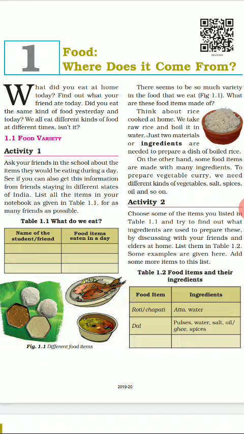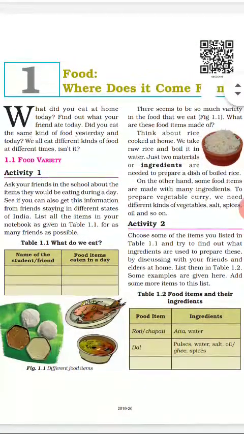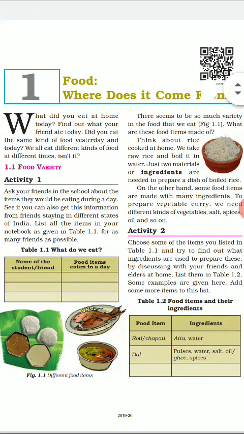Here you can see what do we eat. The name of the student you have to write, and what food items they eat they have to write. Now different types of food items are produced in different regions of the country because of the climatic environment. So in some parts of our country, India, like South India, like Assam, rice is produced more, so they have rice as their staple food.